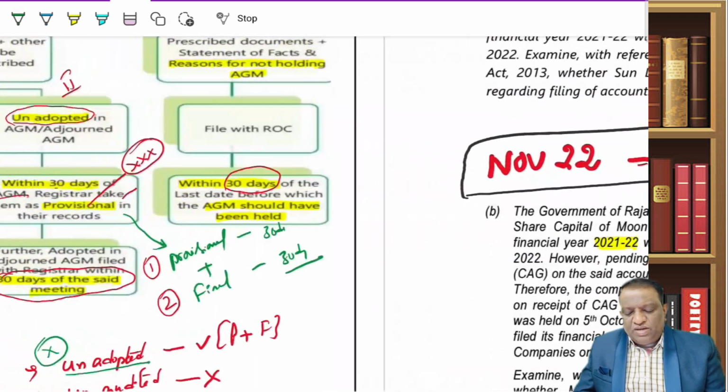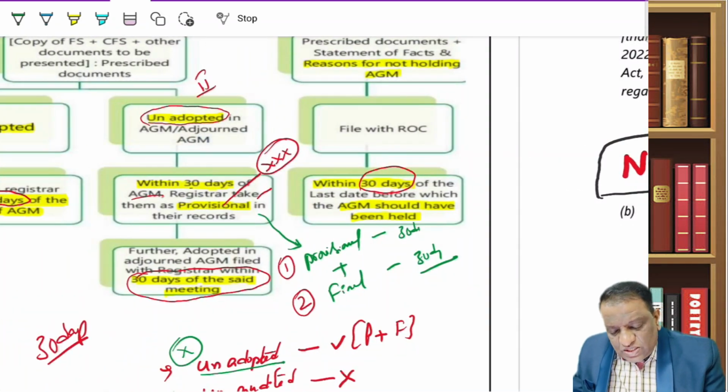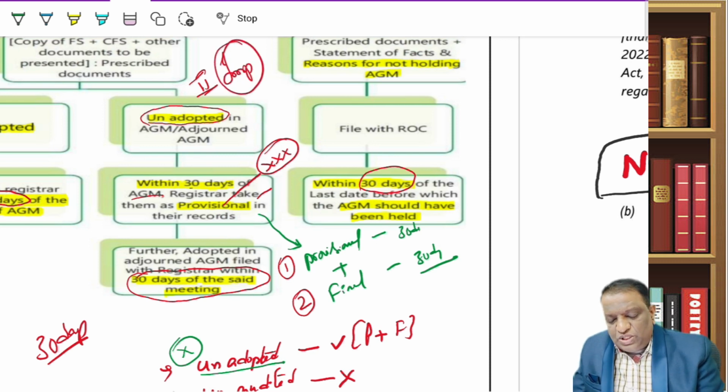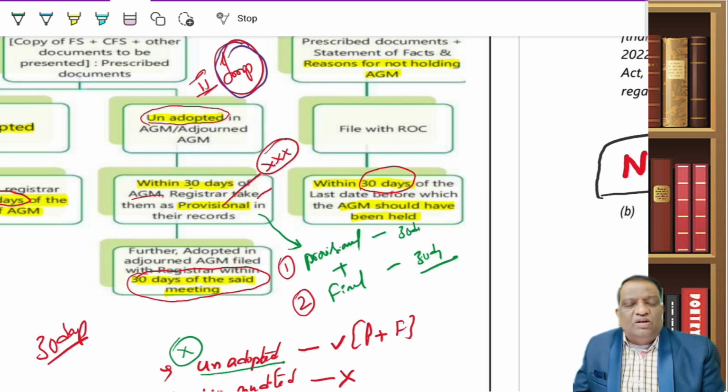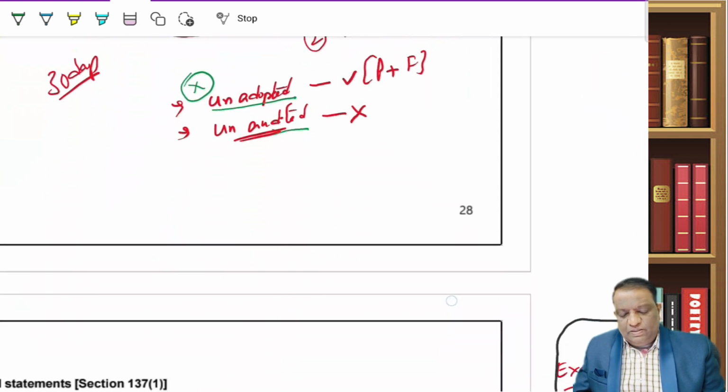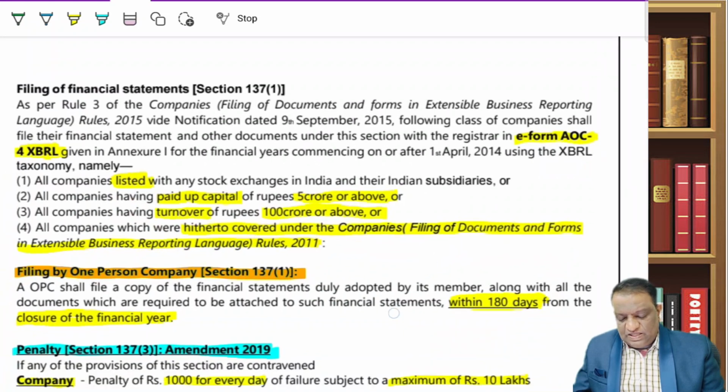So again, the summary is this. The second scenario is important from the examination point of view. That is, you are having an AGM, but the accounts are not adopted. Still, you have to file within 30 days and 30 days, provisional and final. That's all. Now, with this, we are done with this concept.